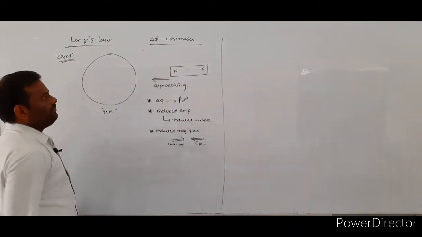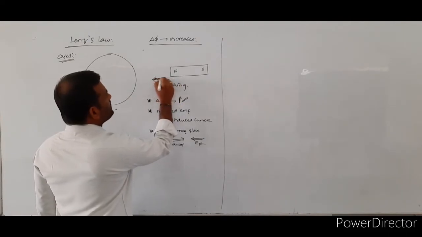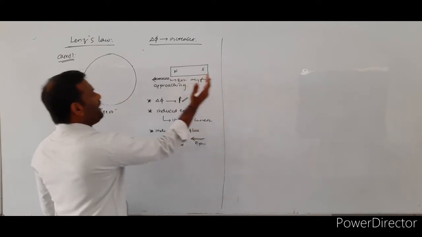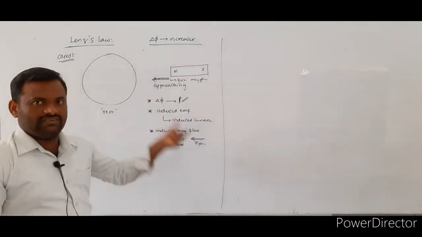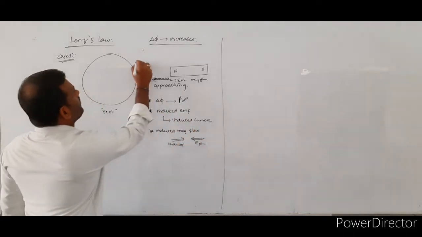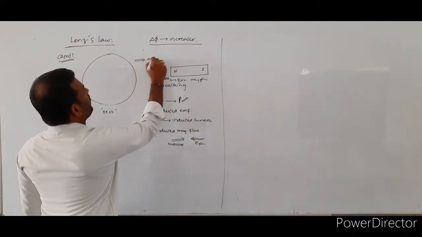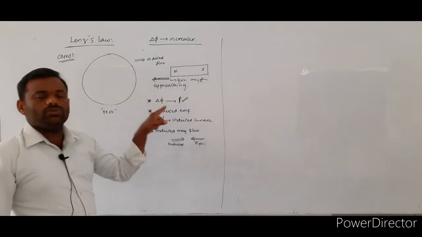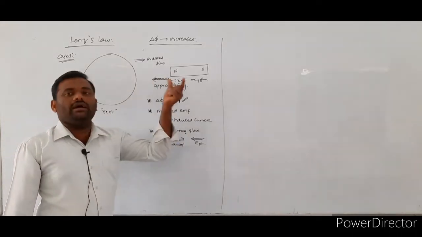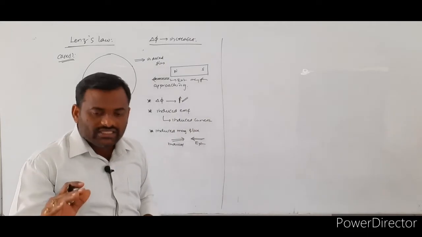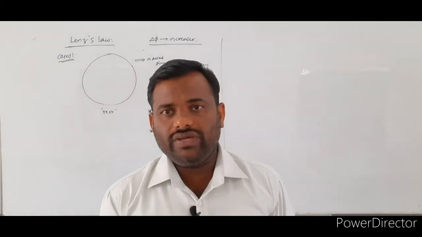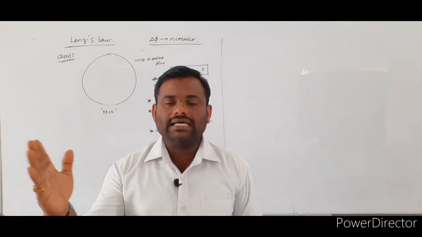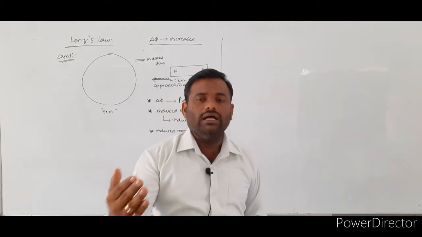is approaching the face of the coil, which means the direction of the external magnetic flux will be acting towards the left. In this case, the direction of the induced flux will be opposite to the direction of the external flux. So we know that the magnetic field lines are always coming outwards from the north pole.